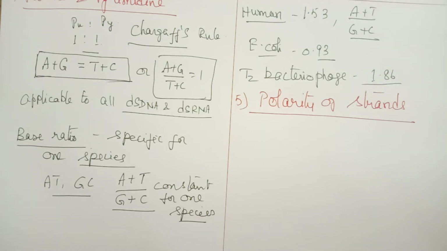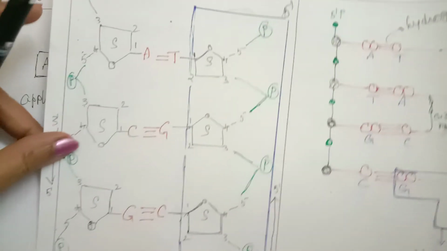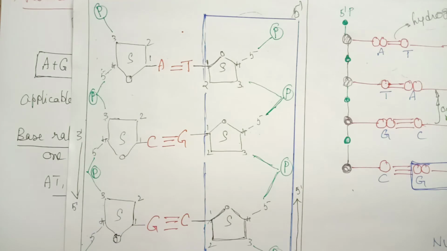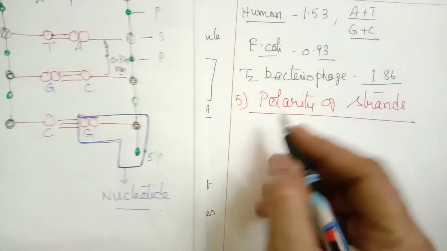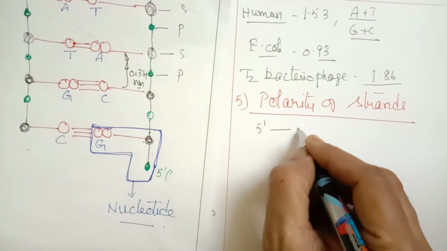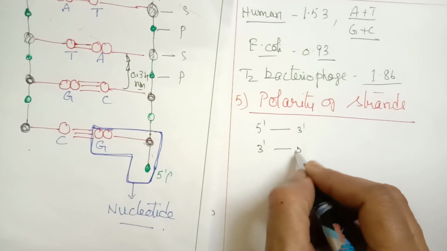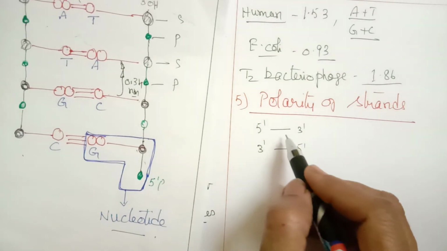Each strand's polarity is read as 5' to 3', that is one strand. The other strand will always be opposite in polarity, 3' to 5'.